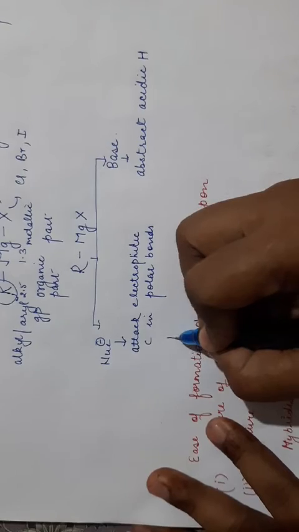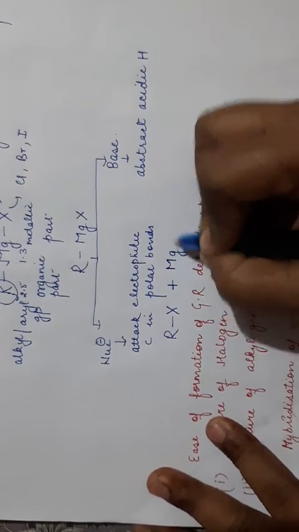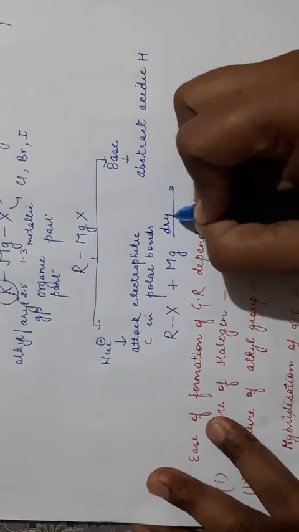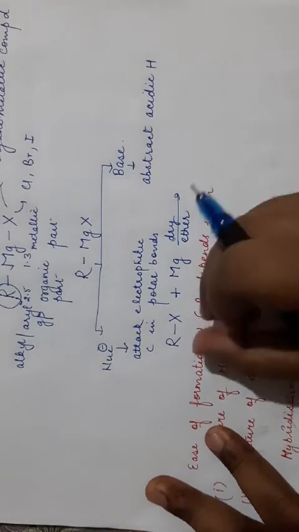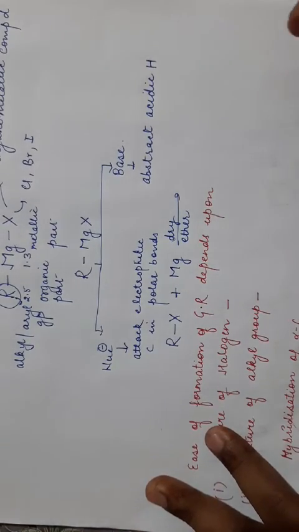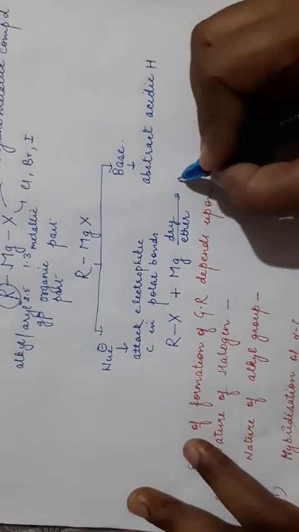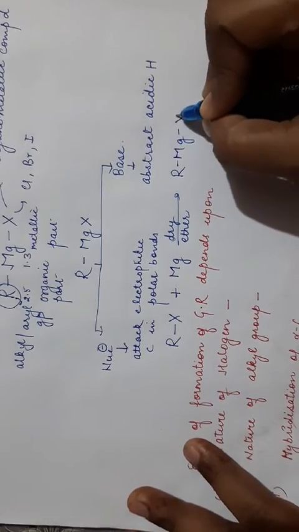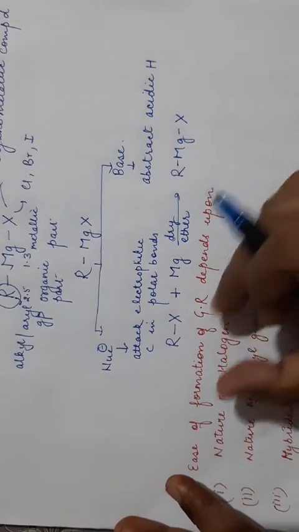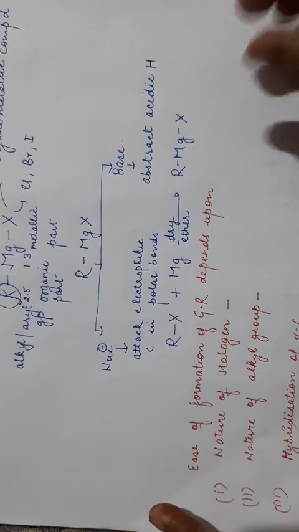Now the reaction by which this Grignard reagent is formed: the alkyl halide RX is treated with magnesium in presence of dry ether. Dry ether is an important solvent here which coordinates with the Grignard reagent and stabilizes it. So the reaction is carried out in presence of dry ether. Then it forms RMgX. So this is the reaction. Alkyl halide reacts with magnesium in presence of dry ether to form alkyl magnesium halide.